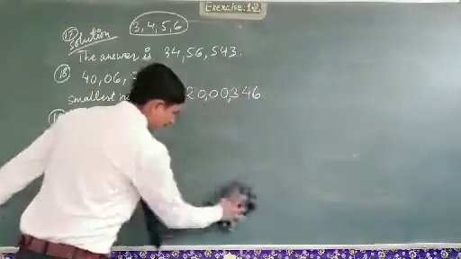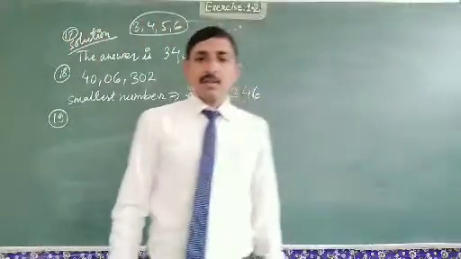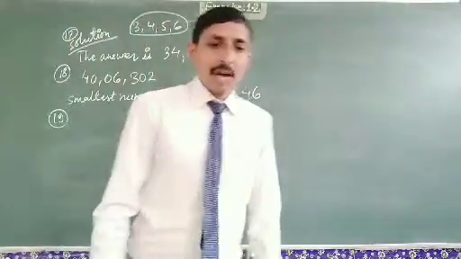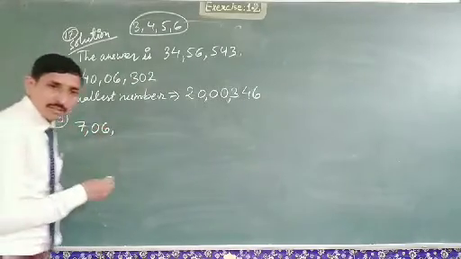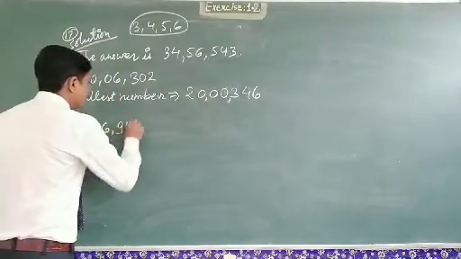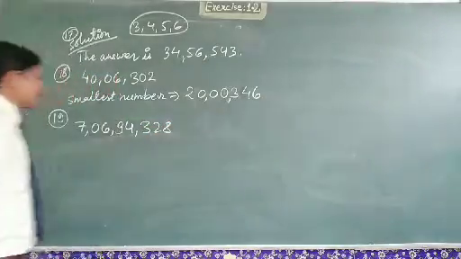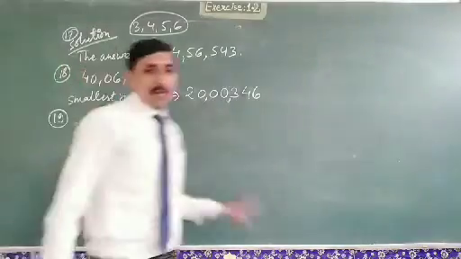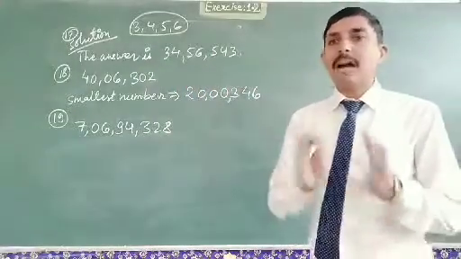Explanation of question number 19. Our last question is question number 19. Write 7,06,94,328 in words and arrange the digits to get the largest number.